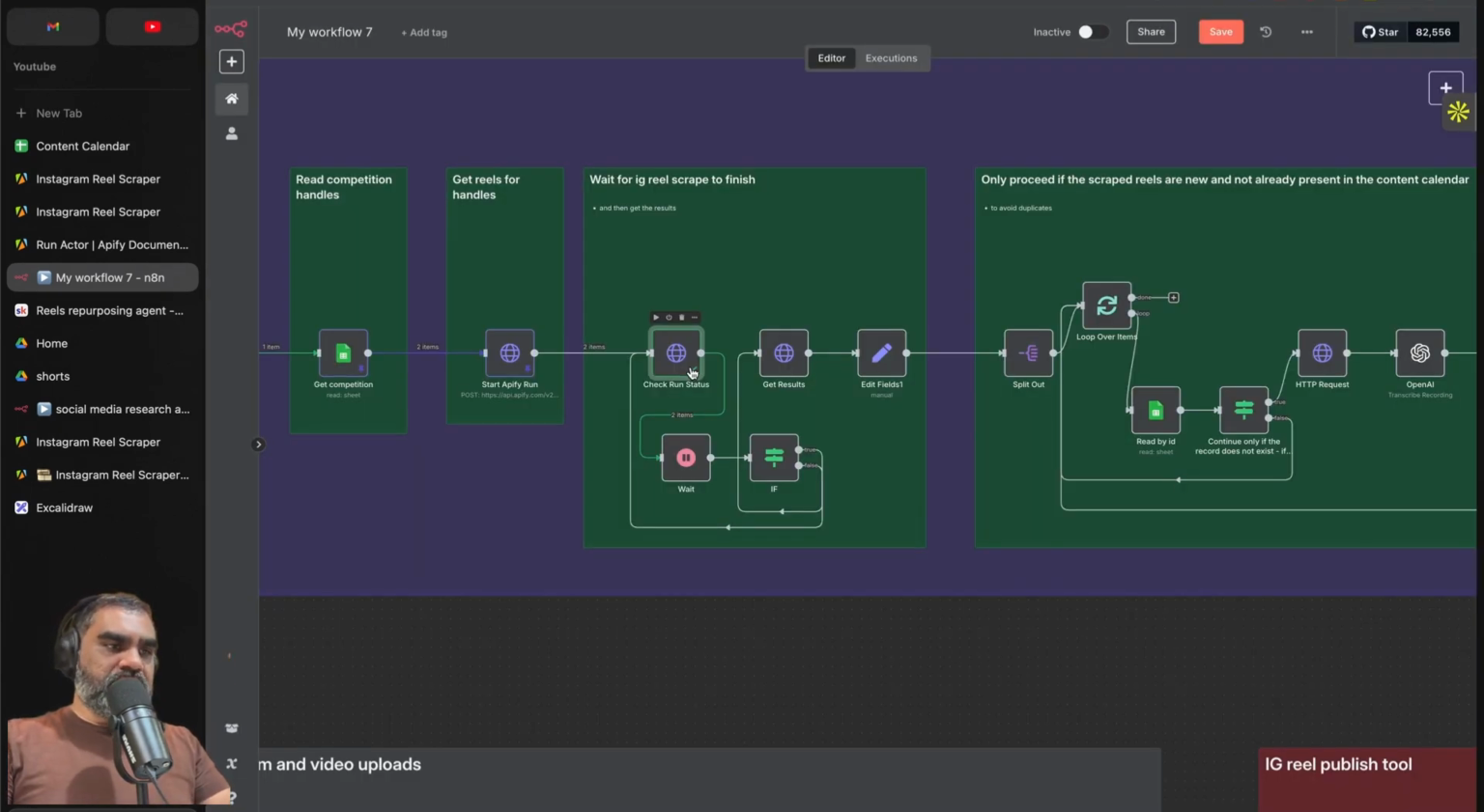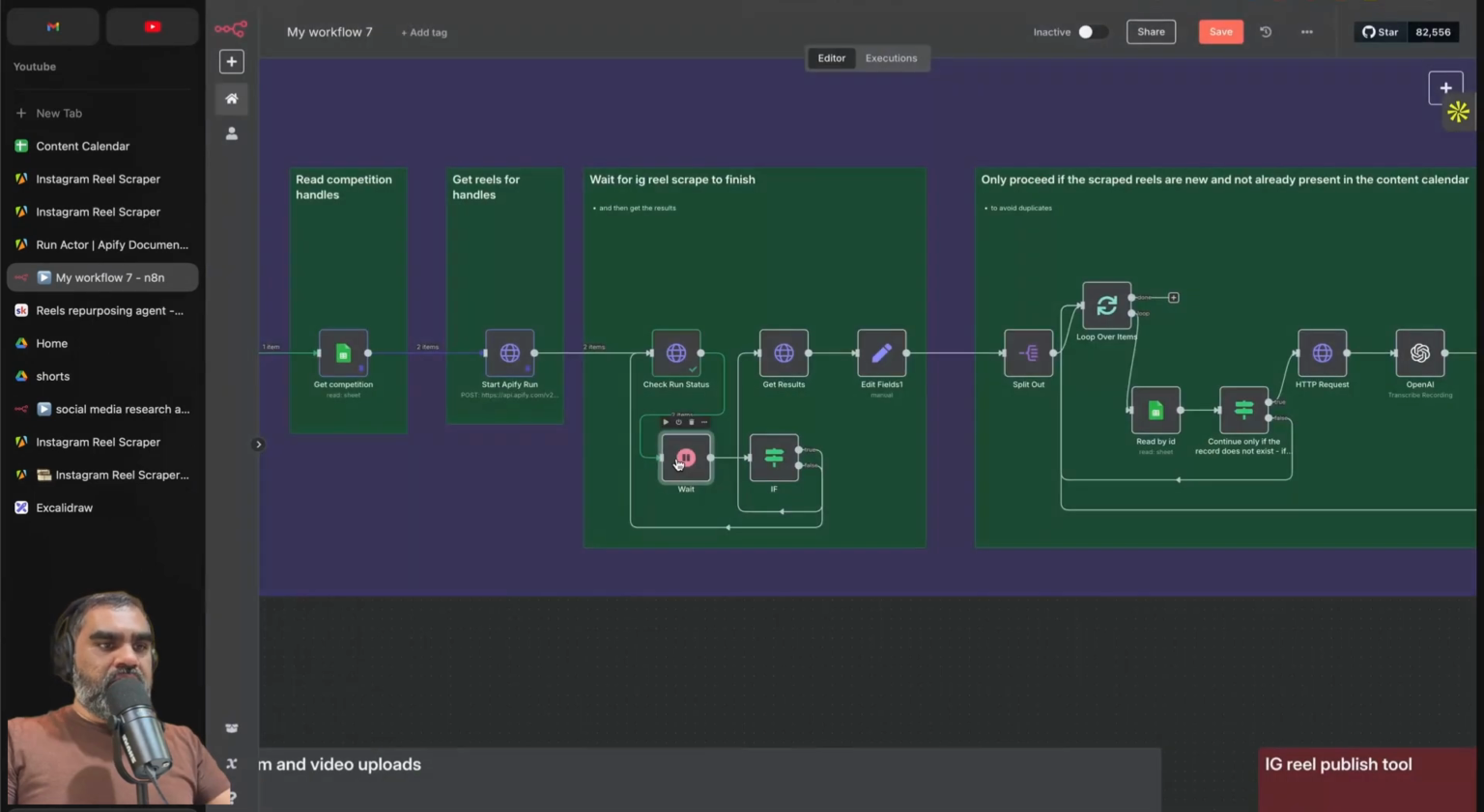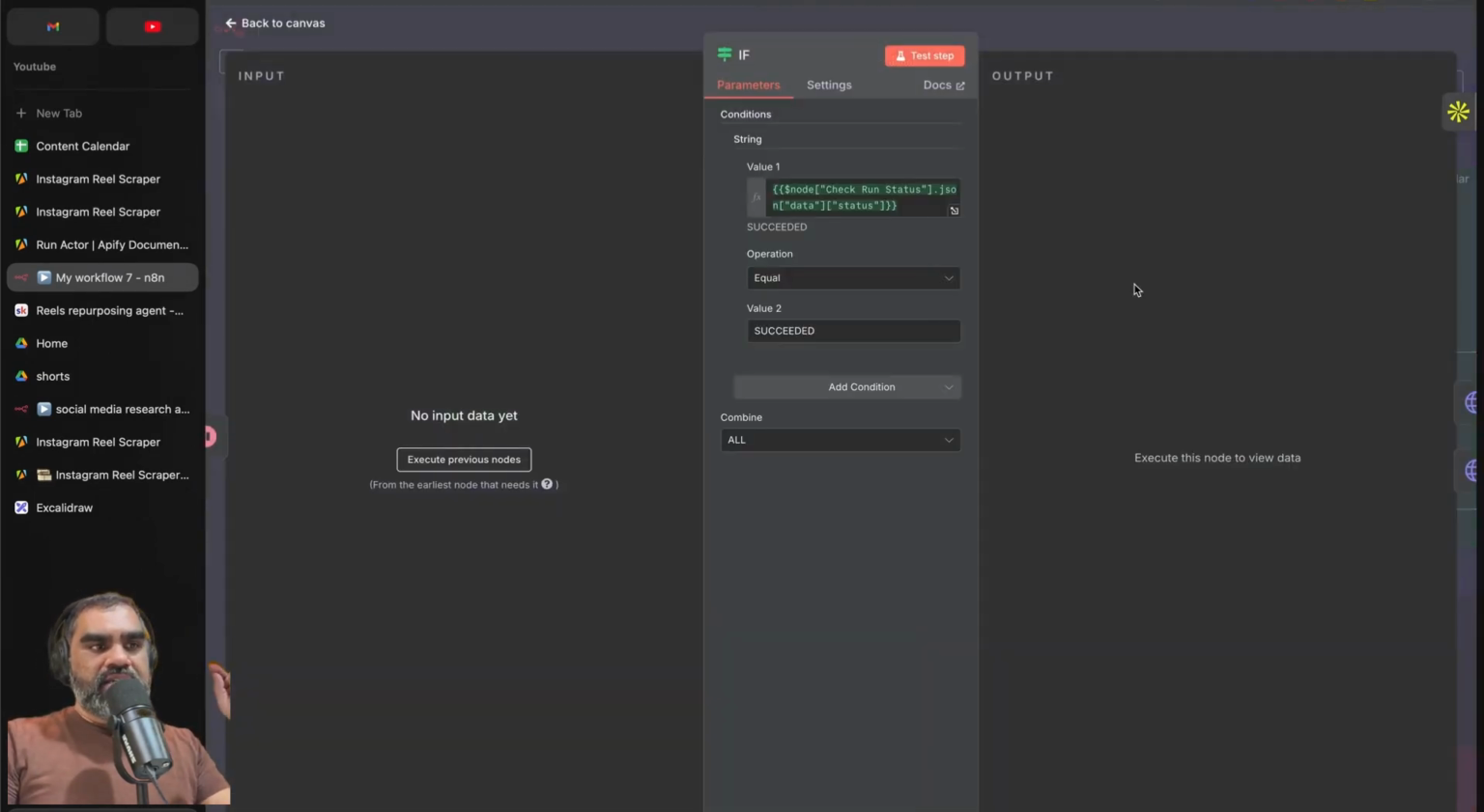For testing purposes, we are only returning 5 per Instagram handle. But if you're scraping for hundreds of reels, this might take a while. That is why we have a wait node after that. This is simply a node called wait. There you can configure the wait amount and the unit: 5 seconds, 5 minutes, hours, days. After waiting for 5 seconds in our case, we will check if the status is succeeded.